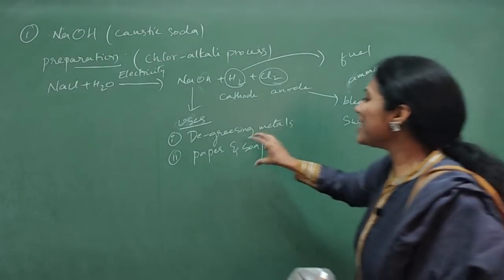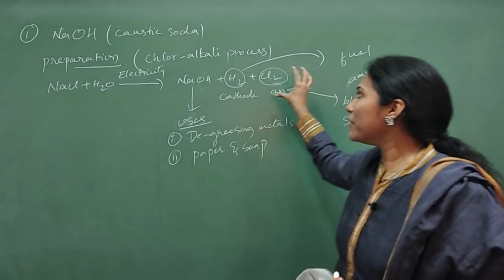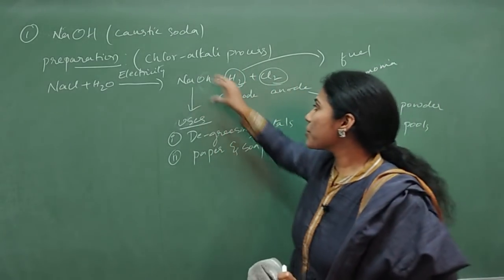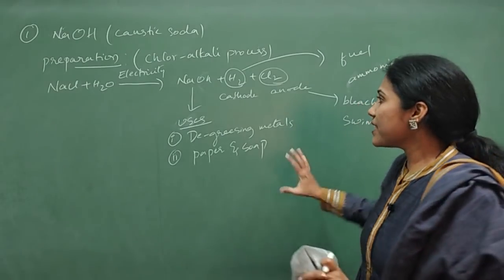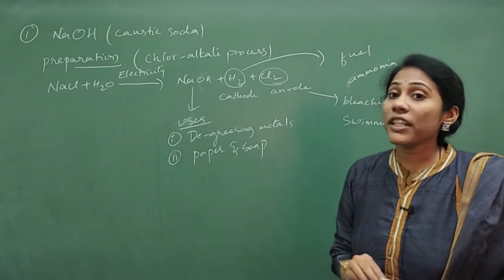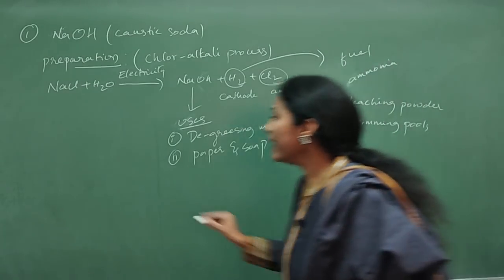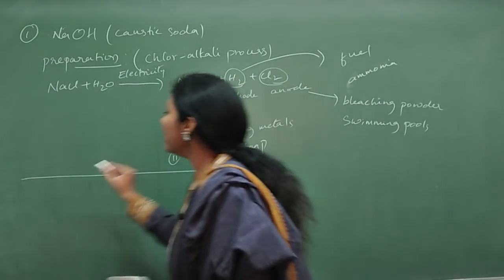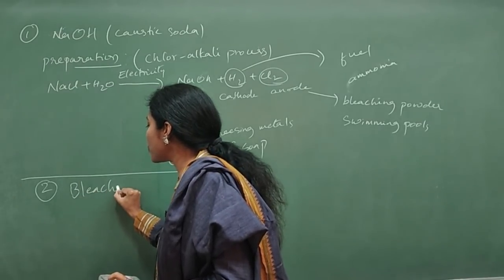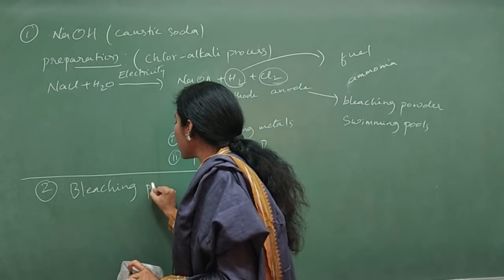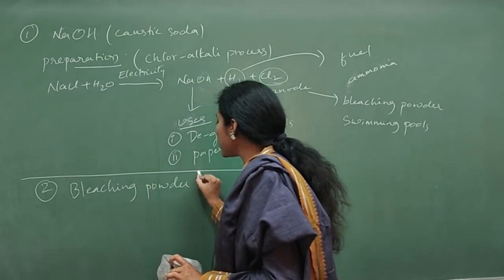So like this, you should remember at least 2 uses for each product: 2 uses of NaOH, 2 uses of H2 and 2 uses of Cl2. So this is all about NaOH that you should know. Now coming to our second salt, that is bleaching powder. Questions may come on bleaching powder also. So what is bleaching powder?